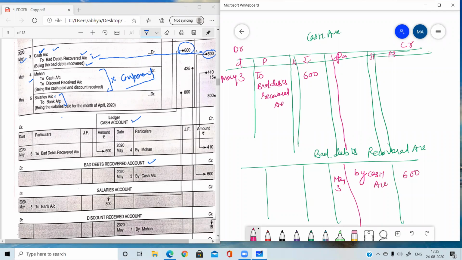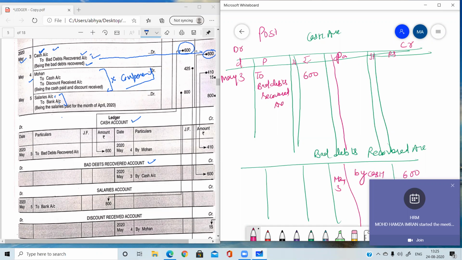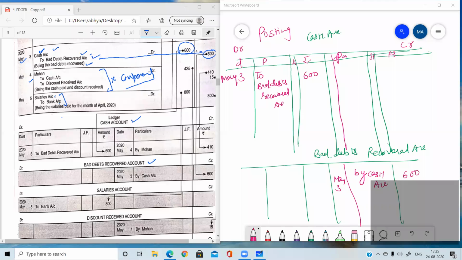The process by which we are writing the entries from journal to ledger is known as posting. It's a very important 1 marker question: what is posting? Posting is the process in which entries are written from journal to the ledger. And this is known as an account, 1 account, this is the second account. So hundreds of accounts will be prepared. When we are going to prepare hundreds of accounts, it will be a complete book, and that complete book is known as ledger.